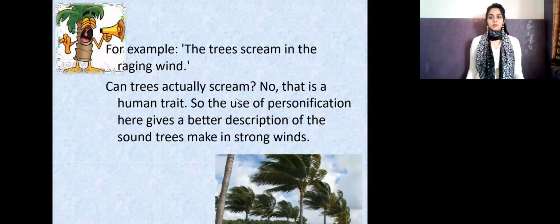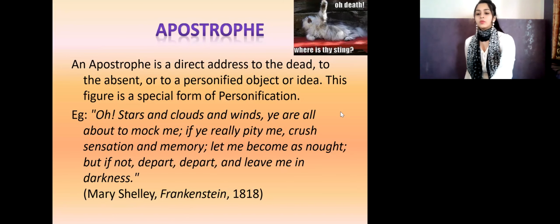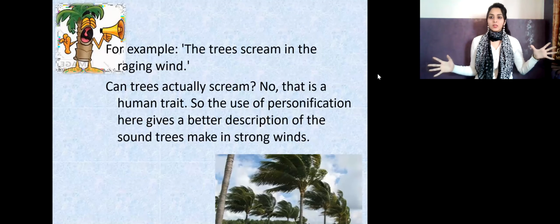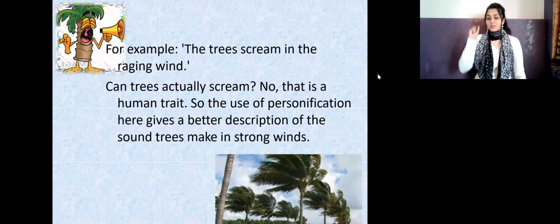You will understand more in detail once I say the example. The trees scream in the raging wind. Can the trees actually scream? No, they cannot. But scream is a human thing. It's a human effect. Humans can scream and shout. It's not only human, but it is a living quality, right?